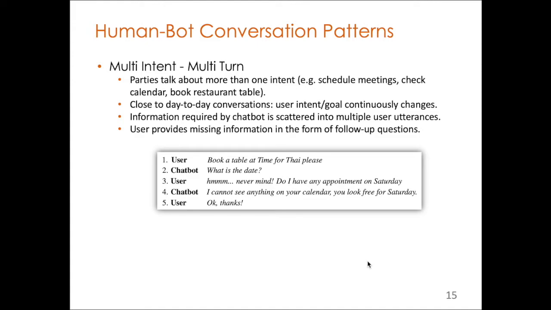This type of conversation is really close to our day-to-day conversation, meaning that whenever you talk with your friends over the phone or have a chit chat with your colleague, you're talking about different topics. You're not talking about one single topic. And again, the required information is scattered into multiple user utterances. And the user can provide the missing information in the form of follow-up questions. And later you will see what that means.